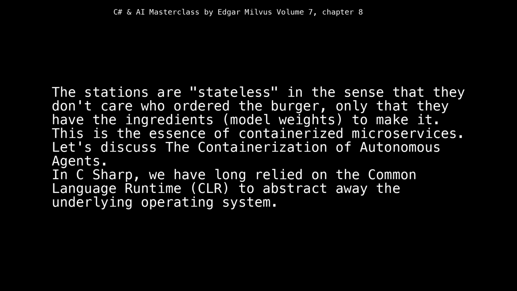The stations are stateless in the sense that they don't care who ordered the burger, only that they have the ingredients, model weights, to make it. This is the essence of containerized microservices. Let's discuss the containerization of autonomous agents. In C#, we have long relied on the Common Language Runtime, CLR, to abstract away the underlying operating system.